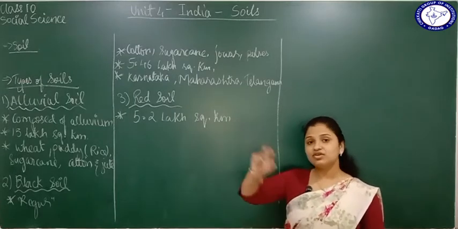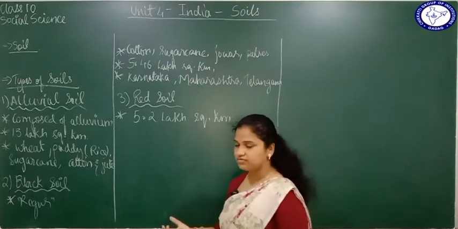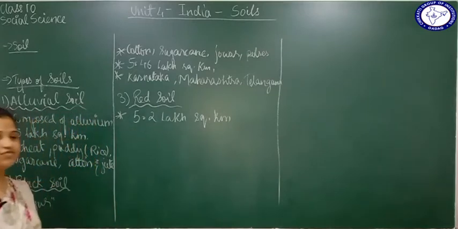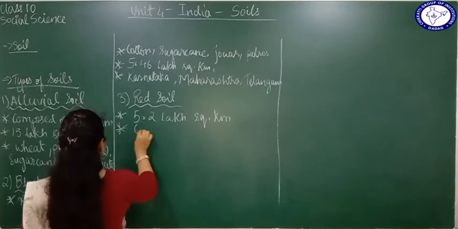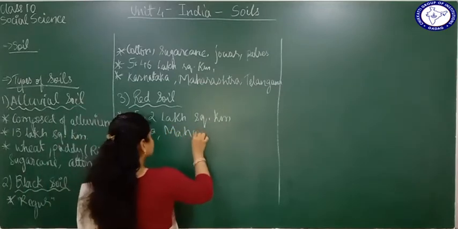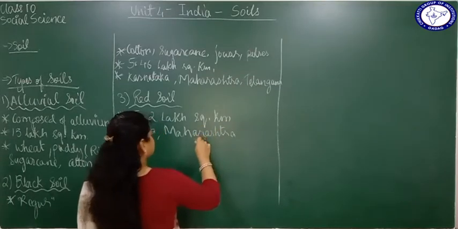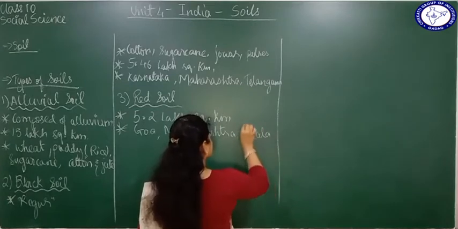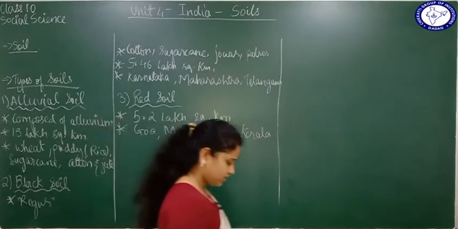So in all these regions, wherever you see these crystalline rocks, right? These rocks have led to the formation of red soil. So all these regions you have to mention. Goa, Maharashtra, I'll just write a few. Goa, Maharashtra, Kerala is also there. So these are the different regions which have red soil in them.